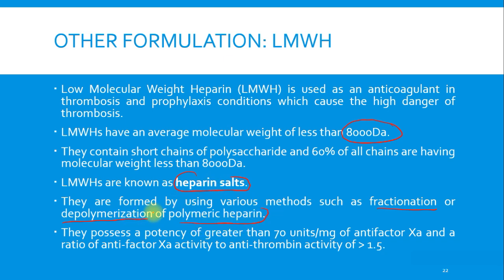So the original heparin sodium is the source from which we obtain this LMWH. They possess a potency of greater than 70 units per milligram of anti-factor 10a activity, that is activated factor 10, and a ratio of anti-factor 10a activity to antithrombin activity of greater than 1.5.